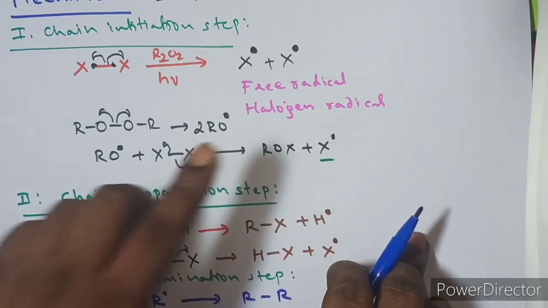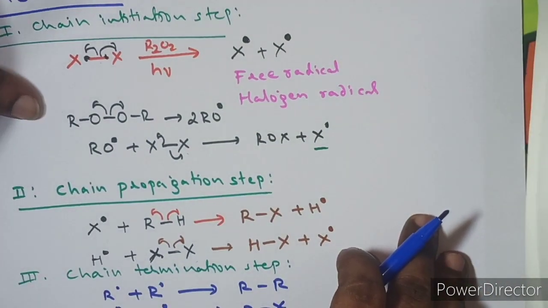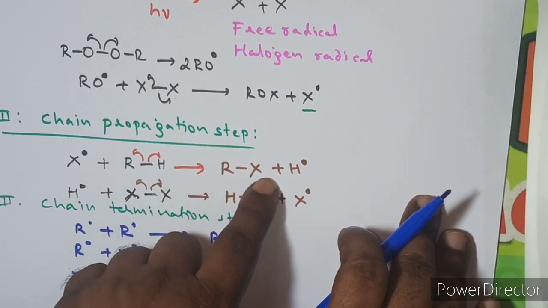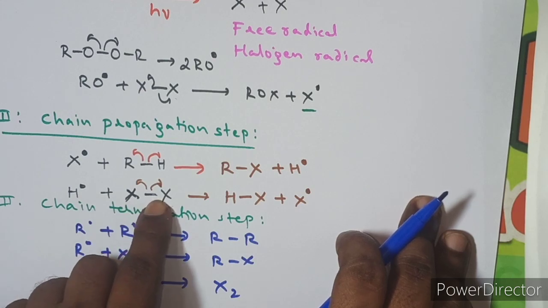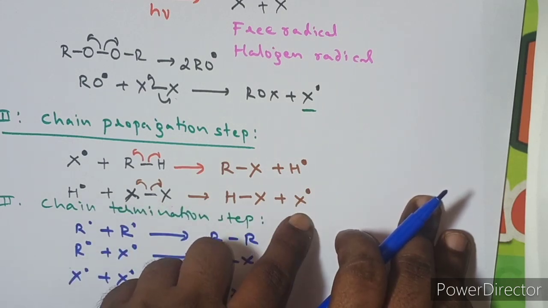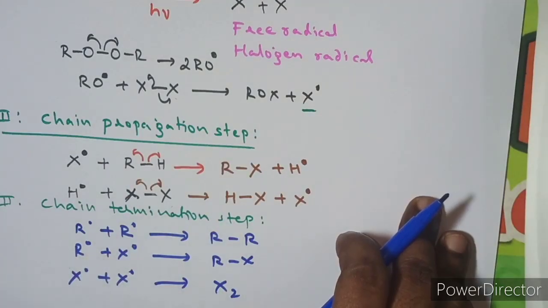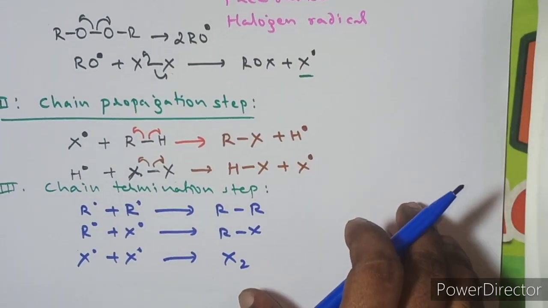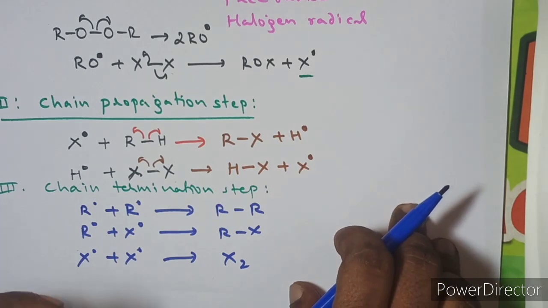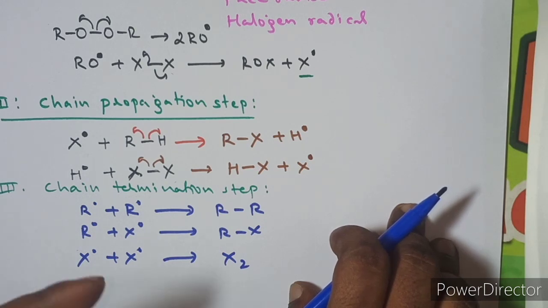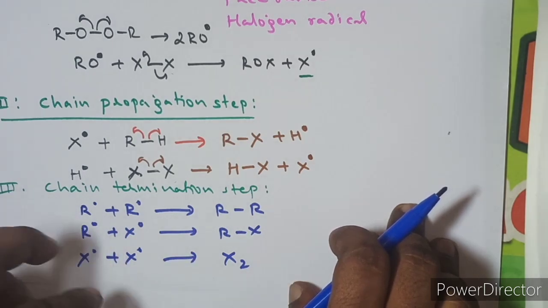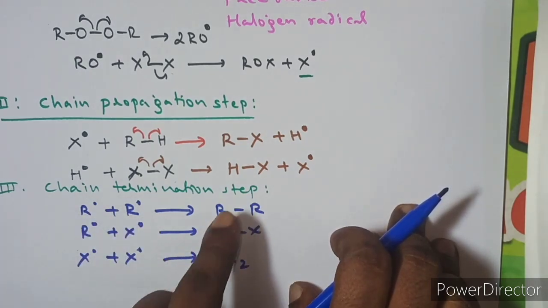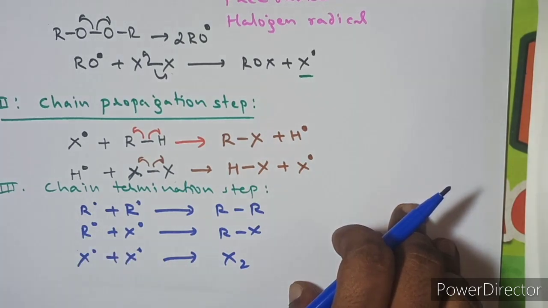Once a radical is generated, it reacts with a stable compound to produce a new stable compound and another radical. This radical reacts with another stable compound to produce another stable compound and one more radical. Like that, all the possible radicals are initiated, until one of the compounds is completely consumed. Only then does termination take place. The remaining radicals react together to produce a mixture of different products.